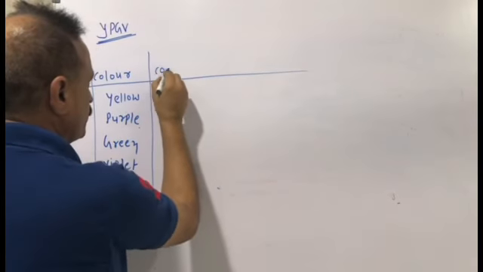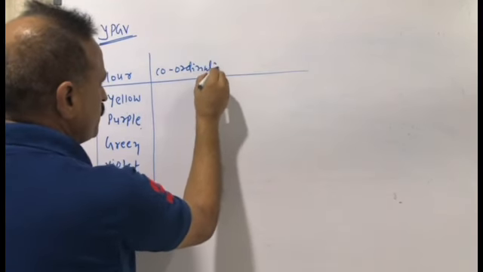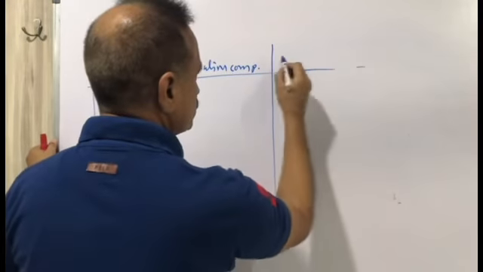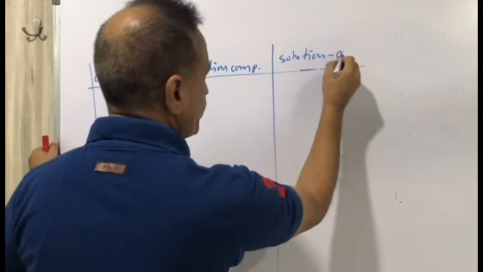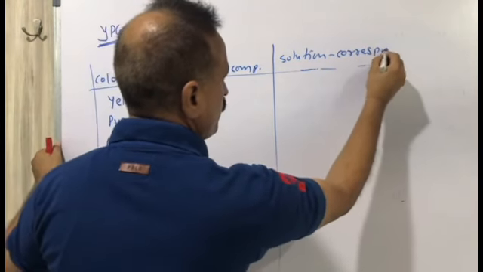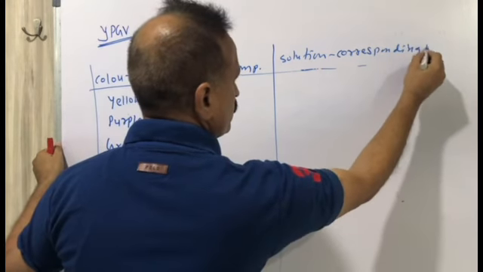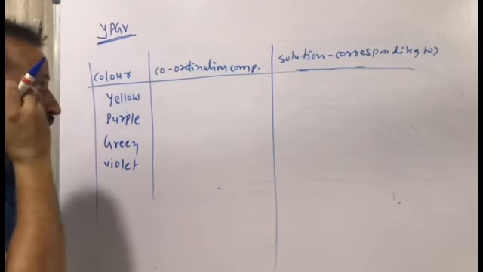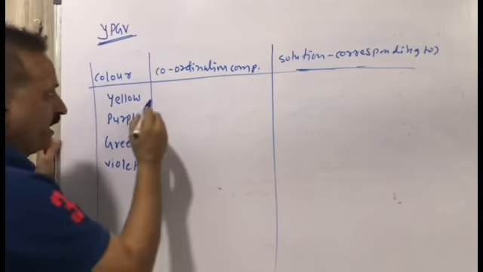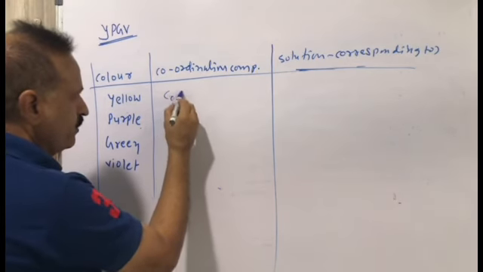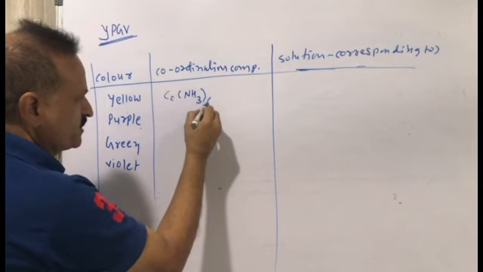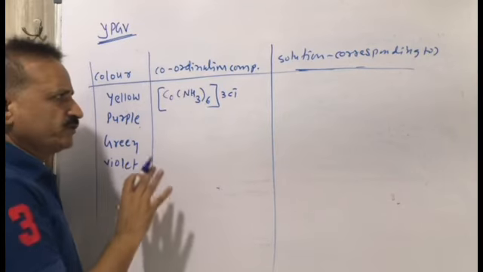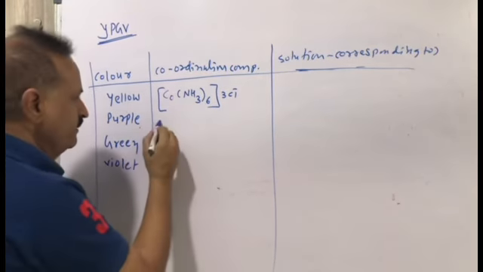Now the coordination compounds corresponding to the solutions are Co, NH3 6, 3Cl minus. I am writing all the coordination compounds first, then I will explain.